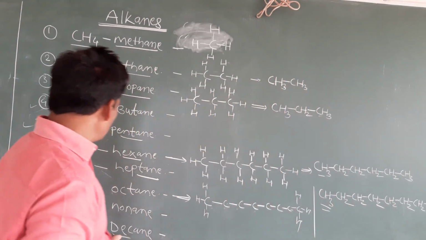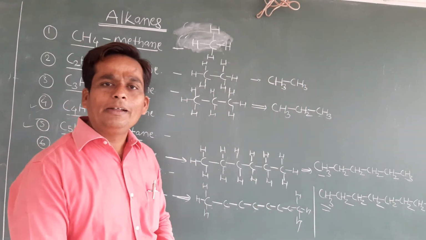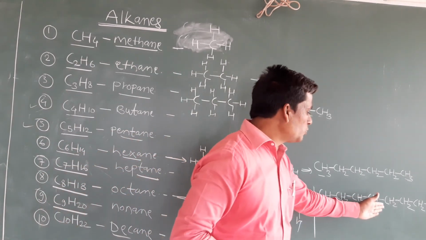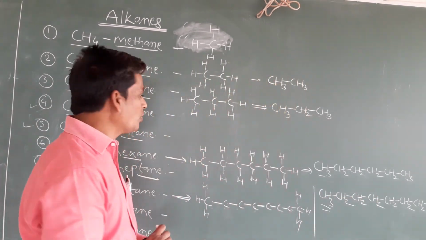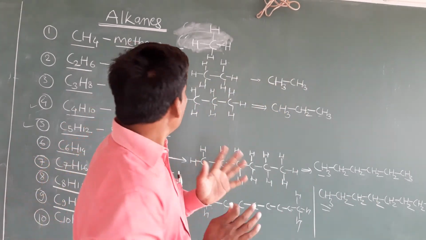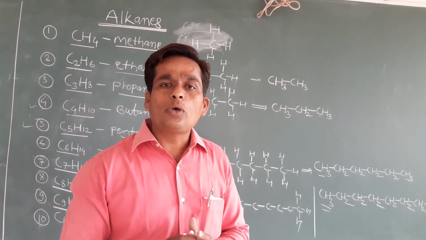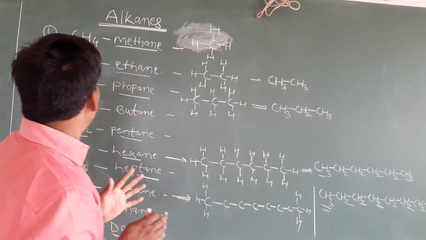So in the case of decane, the same concept you can apply. Okay, see, only 2 more CH2 groups we can add, so it is decane. Now clear students, it is very simple. So alkanes everybody understands. So how we can draw the structure? It is a very easy way.